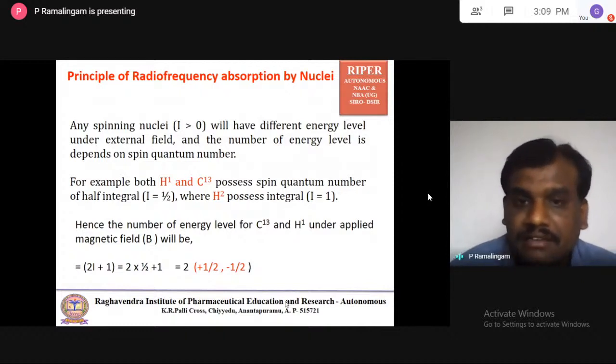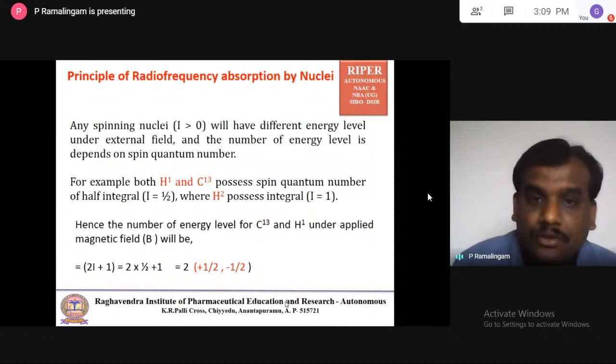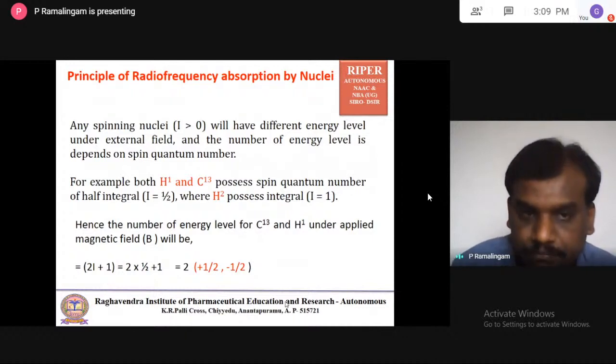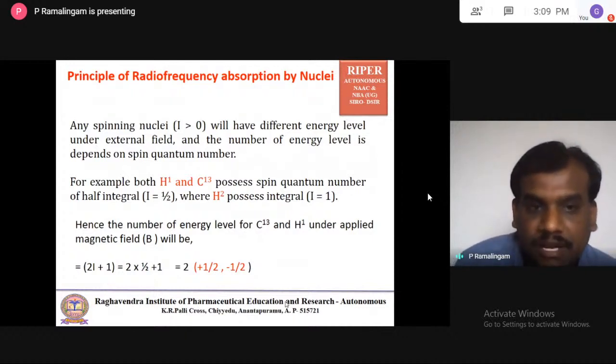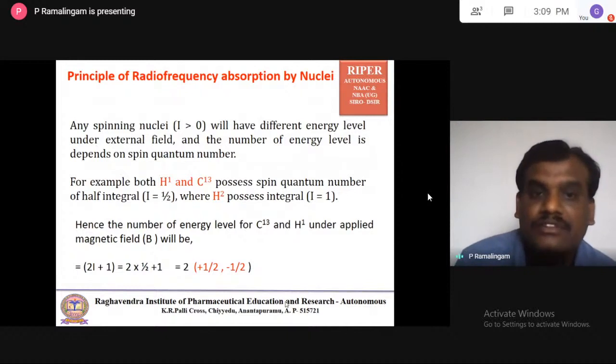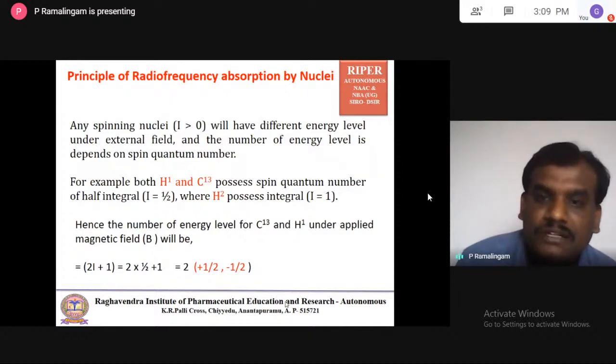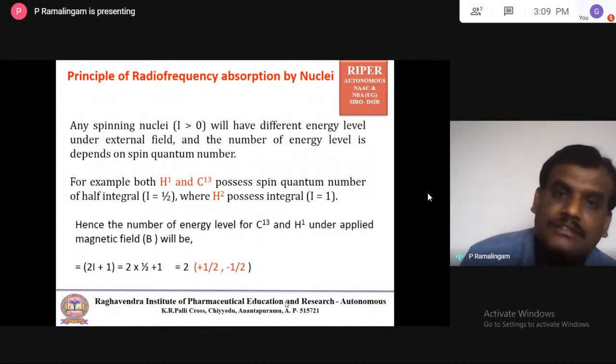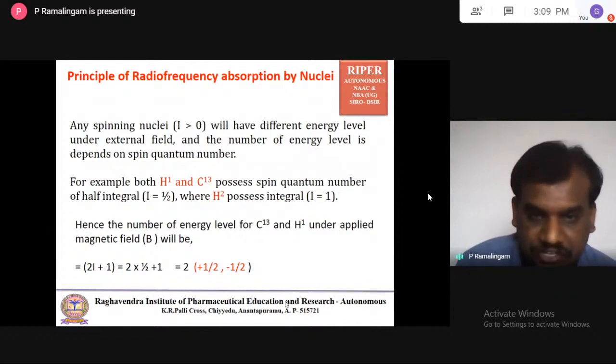So here is a kind of experiment, and you have to consider the nuclei also as a magnet, and this magnet is exposed to another magnetic field. You have to consider the nuclei itself a magnet because of spinning. Any spinning object produces a magnetic field, so the nuclei has to be considered as a magnet. When the particular nuclei is exposed to an external magnetic field, there will be orientation.